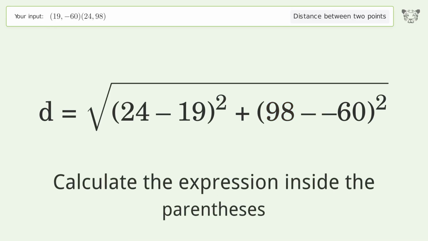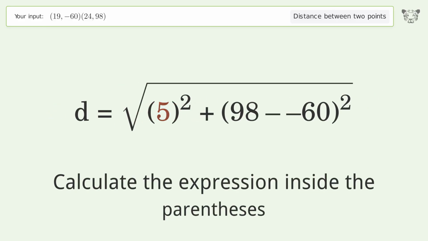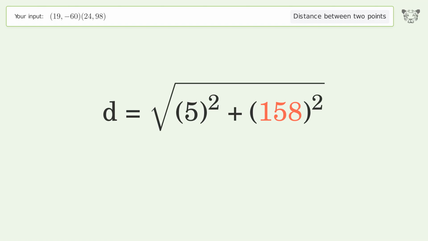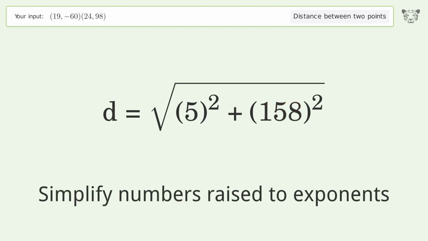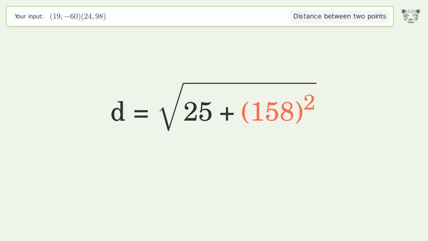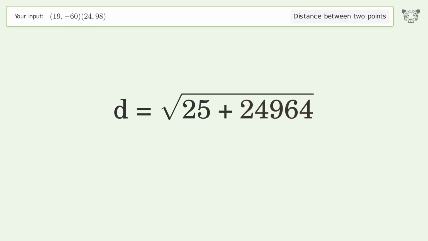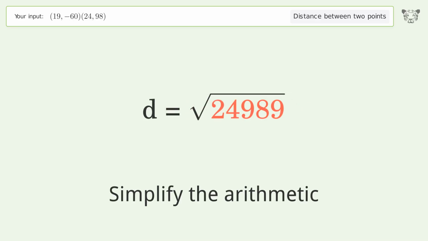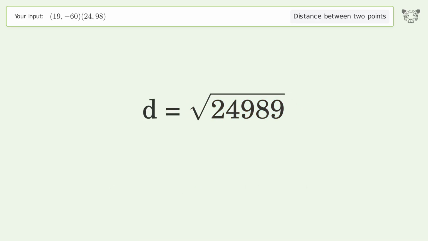Calculate the expression inside the parentheses. Simplify numbers raised to exponents. Simplify the arithmetic. And so the distance between the 2 points is the square root of 24,989 or 158.079.